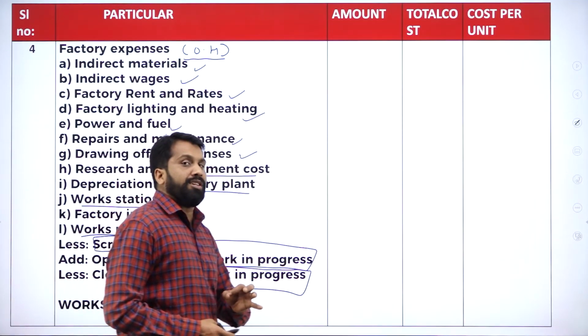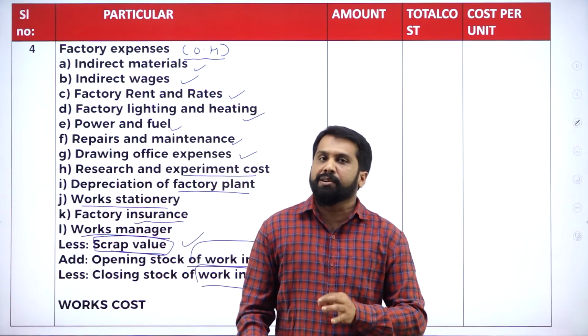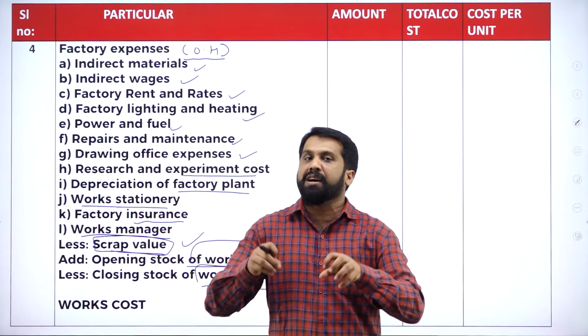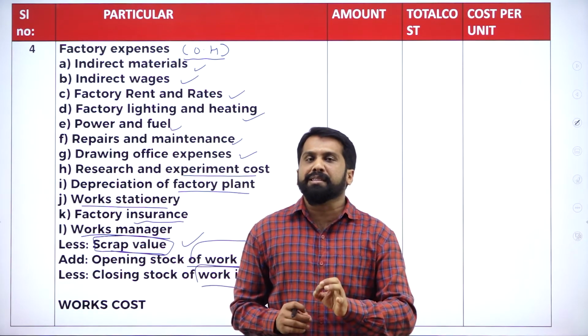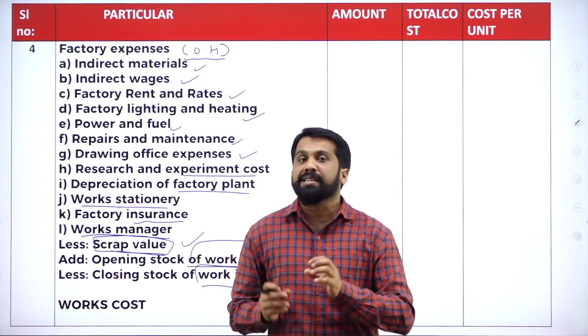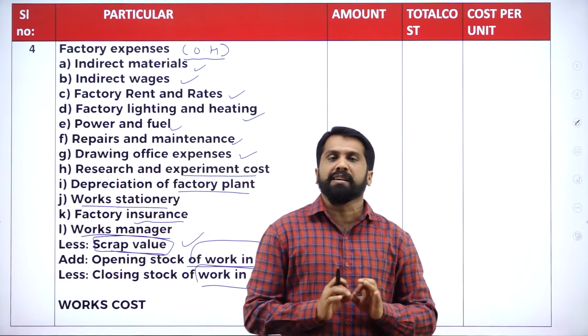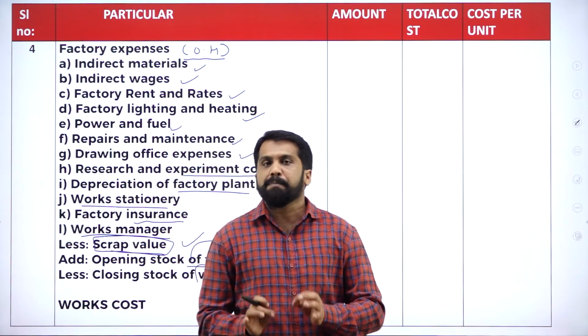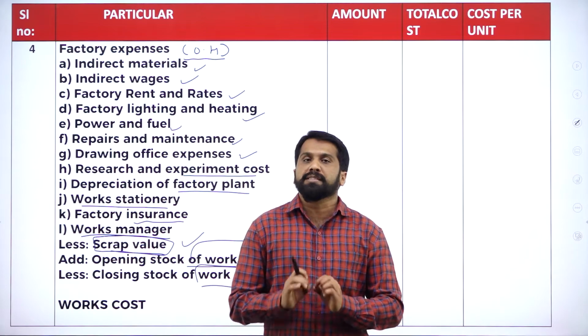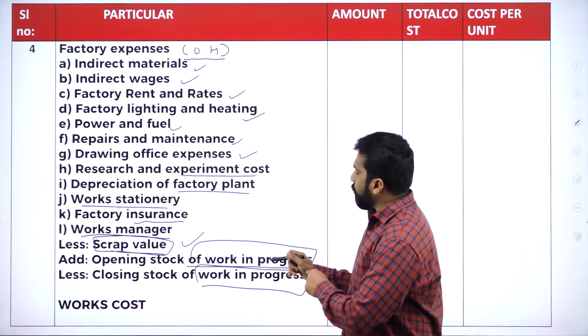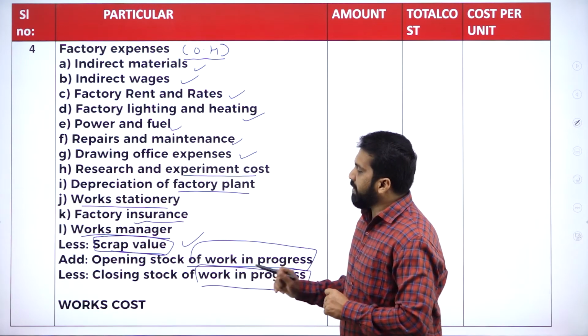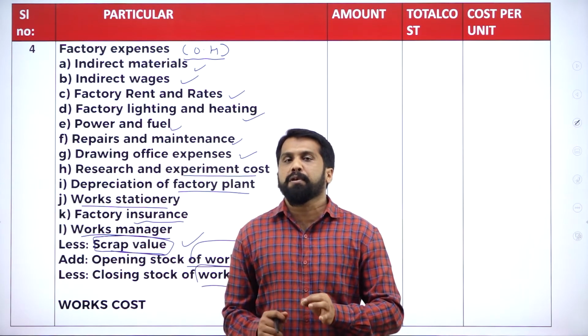Once the production is started, all the raw materials we are using now, we don't call raw material. We can call it work in progress. It is not yet finished, but it is in progress. That's why opening stock of work in progress minus closing stock of work in progress.